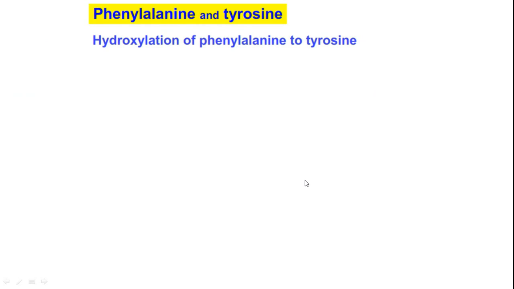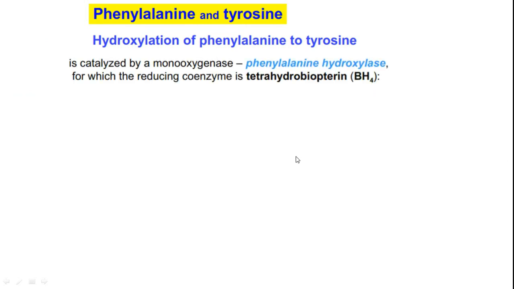Now let's see phenylalanine and tyrosine. The first and foremost important reaction is the conversion of phenylalanine to tyrosine. Here we have an enzyme we call phenylalanine hydroxylase. This is the enzyme which makes use of tetrahydrobiopterin for conversion of phenylalanine to tyrosine.